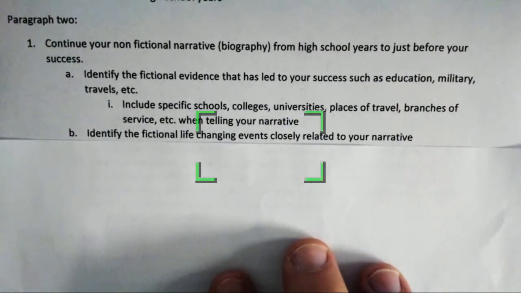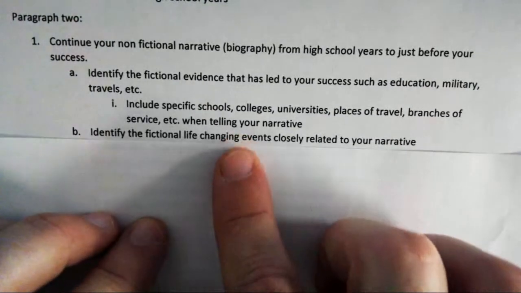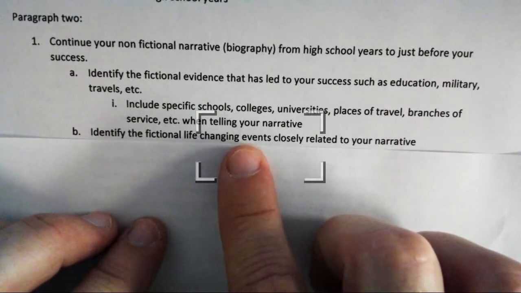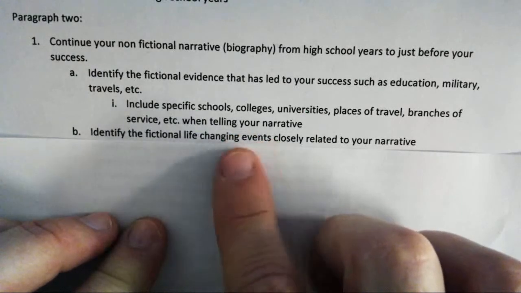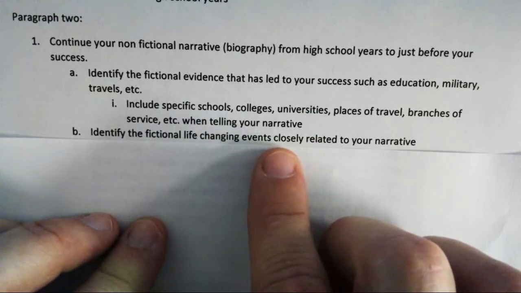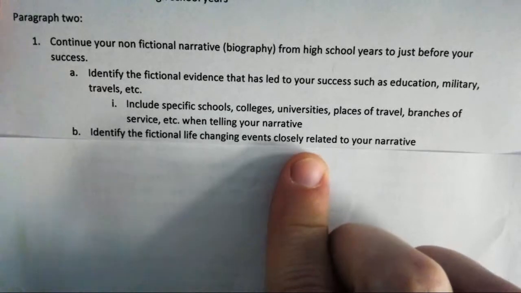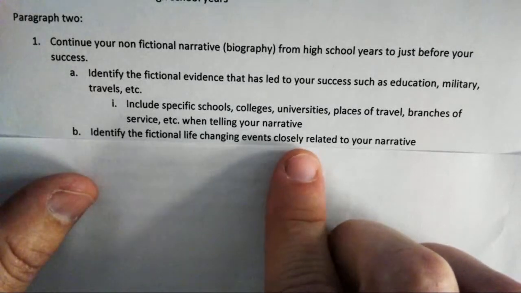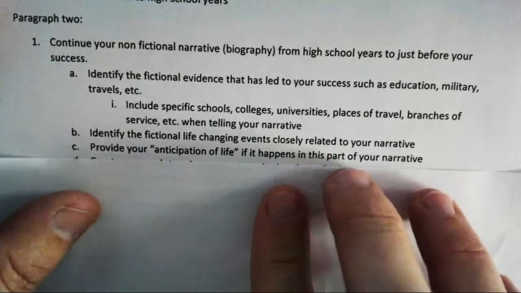Next, B, identify the fictional life-changing events closely related to your narrative. So here, you might get married. You might have a child. These are things closely related. And this is what you get to make up. This is all your creative bone. So, do people die? Do you get married? Do you have children?